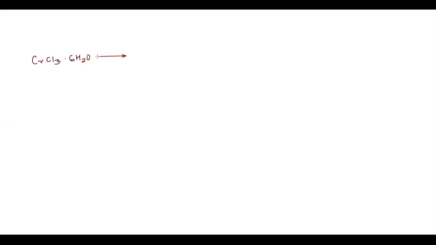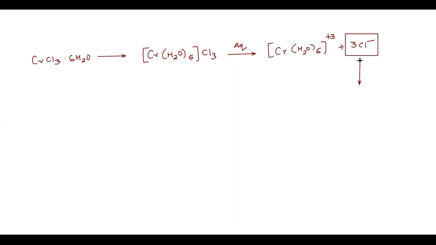So our salt given was like this. This can exist in different ways. One was [Cr(H2O)6]Cl3. Now, if you try to dissolve this in water, this will give you [Cr(H2O)6]3+. This will not break down. And 3Cl minus. So this 3Cl minus can react with silver nitrate